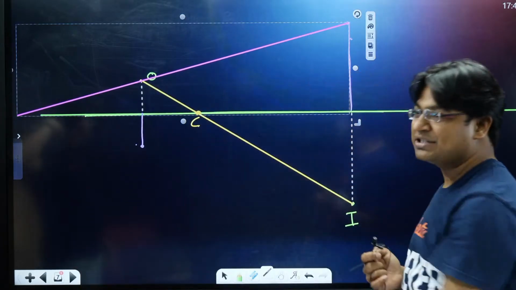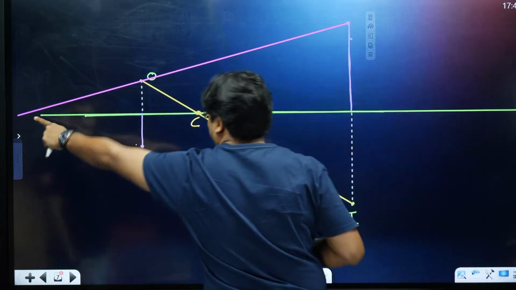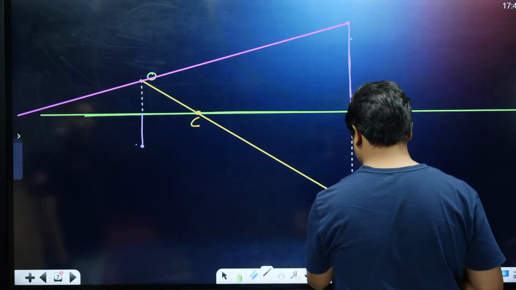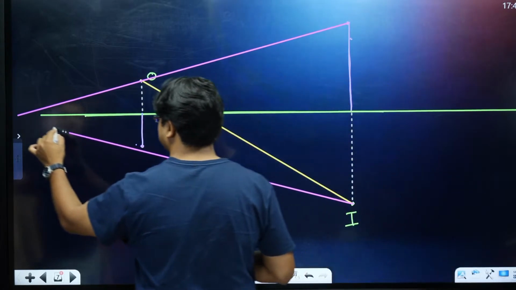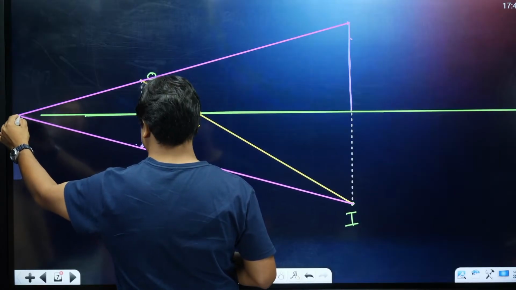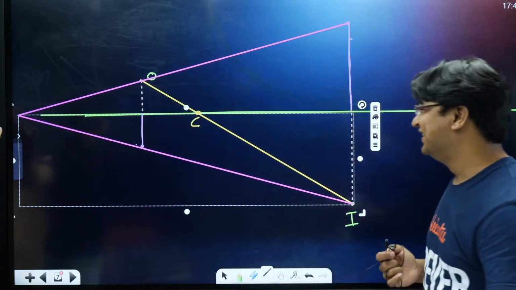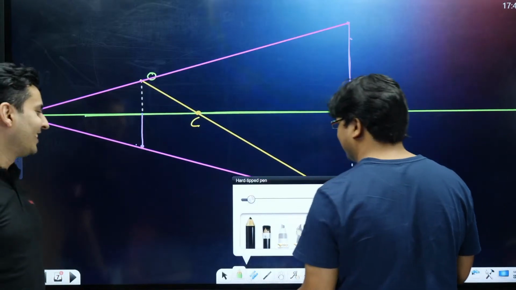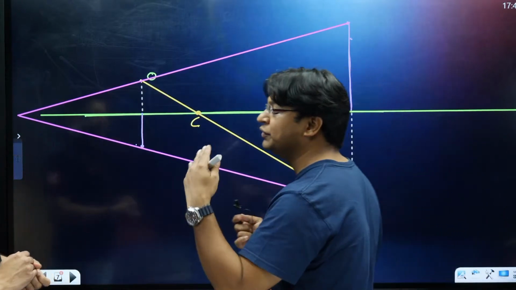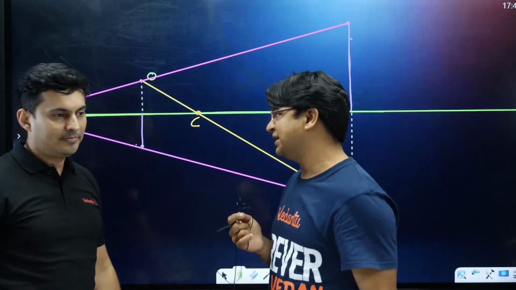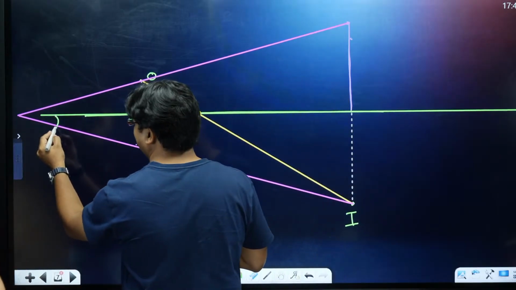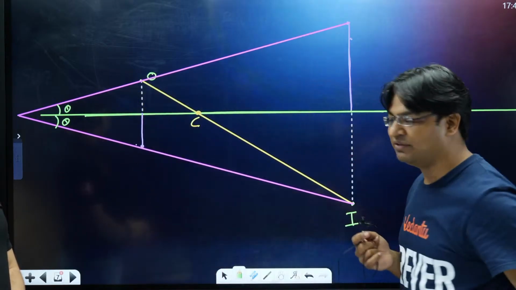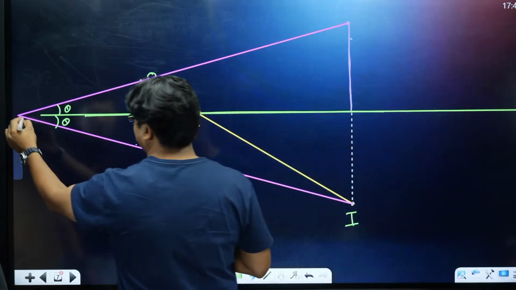That is the pole now. How do we confirm it? When you join this with this point, I think we did a fairly good job, just in hand estimation. So guys, one of the rules is that any ray striking the pole will move symmetrically with respect to the principal axis. See this angle, whatever it is, this is bound to be the same angle because of the geometrical construction that we have done. So now we are 100% sure that this is the pole of the mirror.